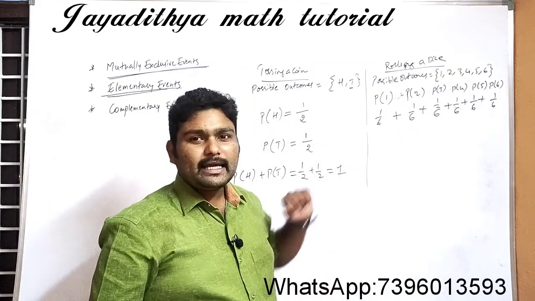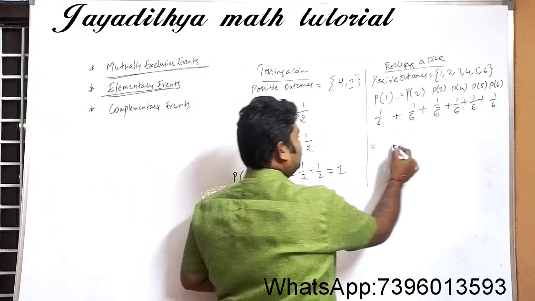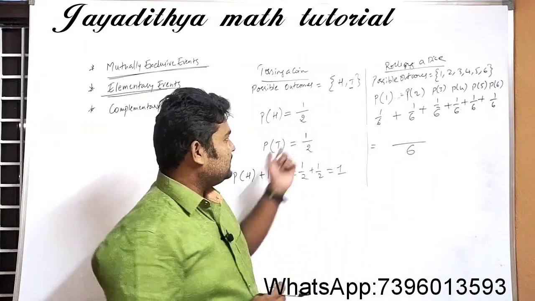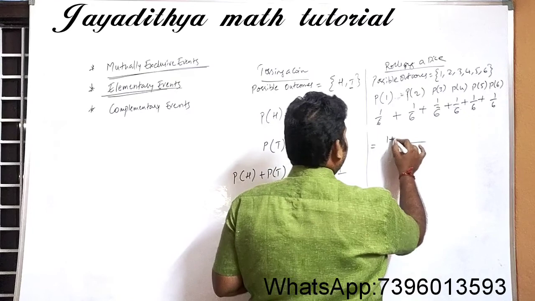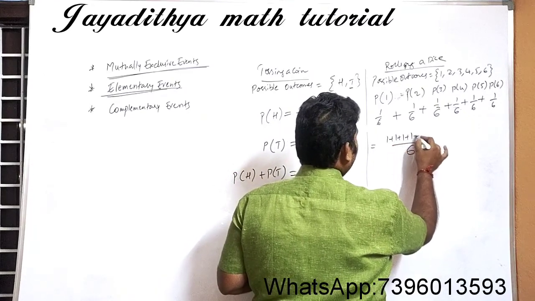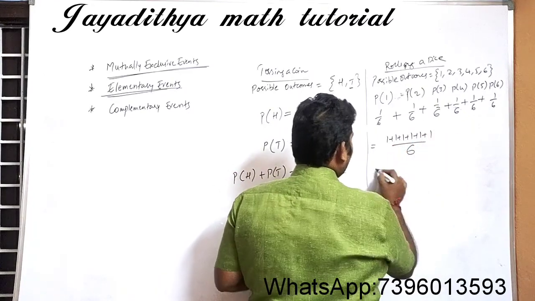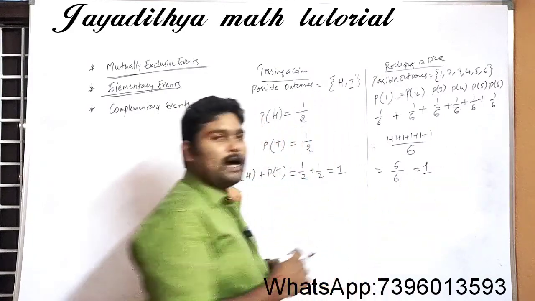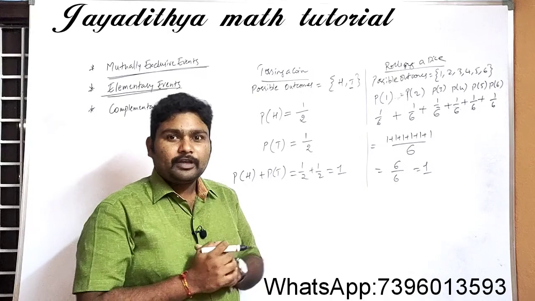Here in all the cases the denominator is 6. So our common denominator will be 6, and you'll be adding all those things: 1 plus 1 plus 1 plus 1 plus 1 plus 1. So this is nothing but 6 by 6, which is again equal to 1.